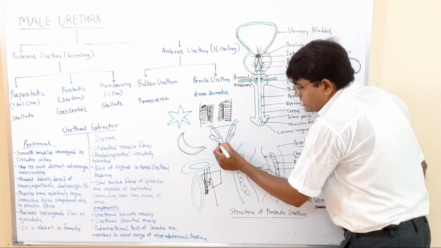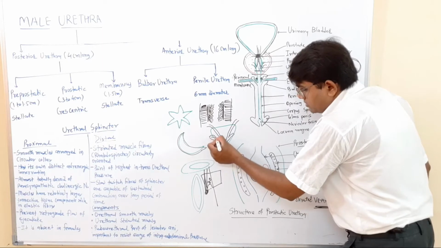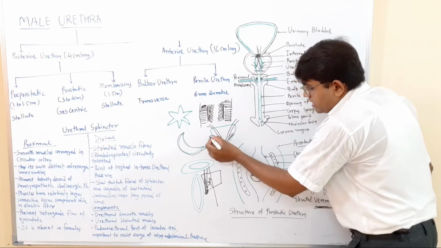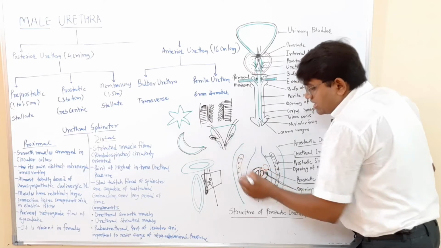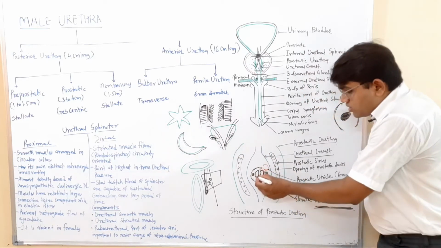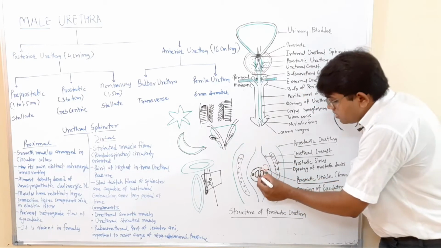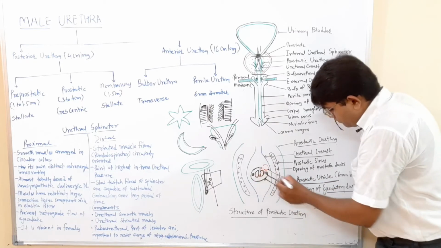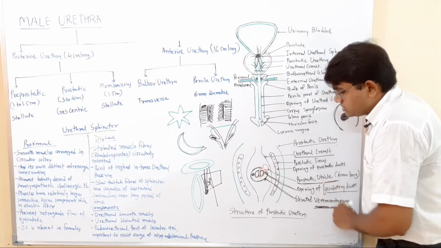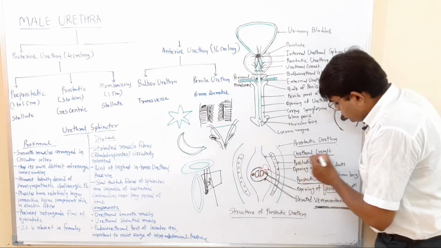The ejaculatory ducts are formed by the seminal ducts and the duct of the seminal vesicle. These ejaculatory ducts open into this verumontanum on both lateral sides of the opening of the prostatic utricle. Then outside this urethral crest,